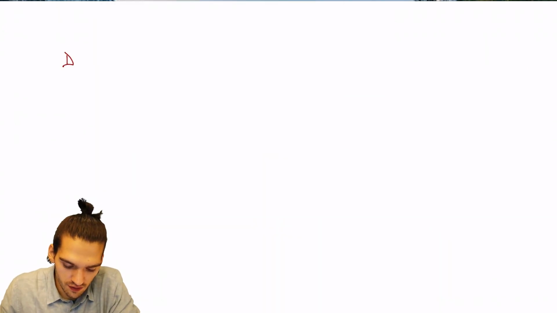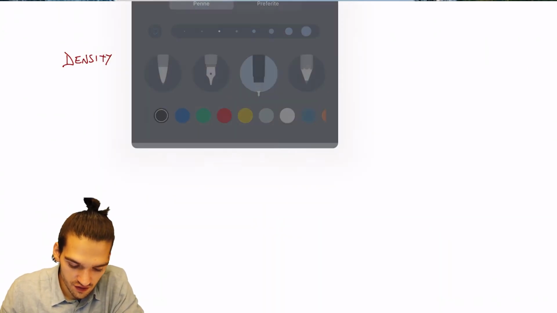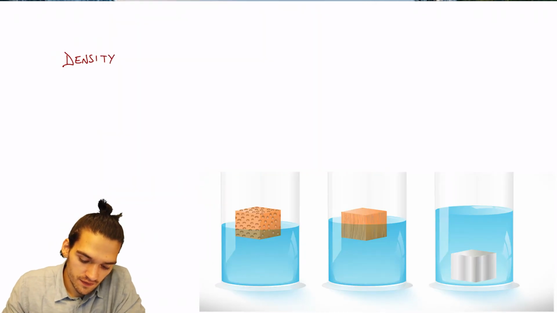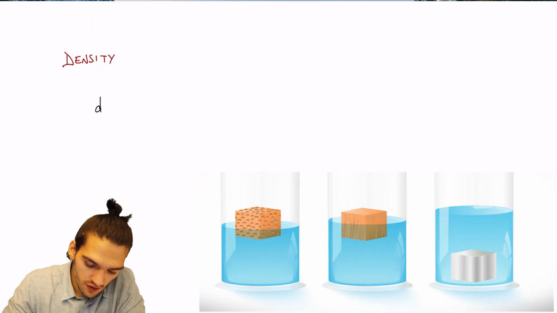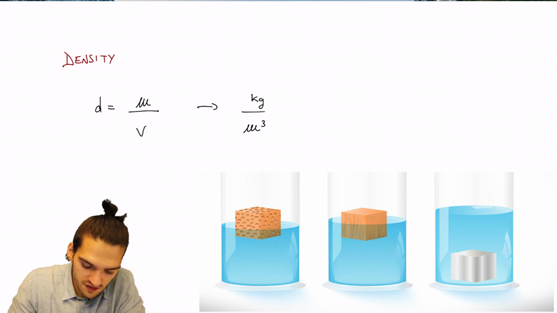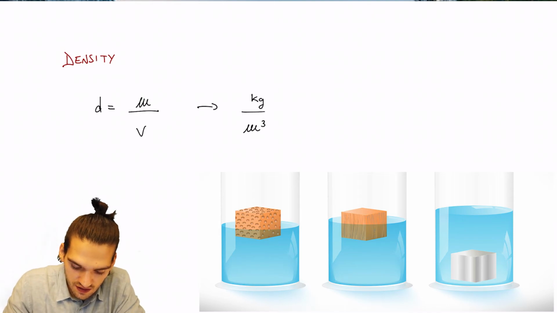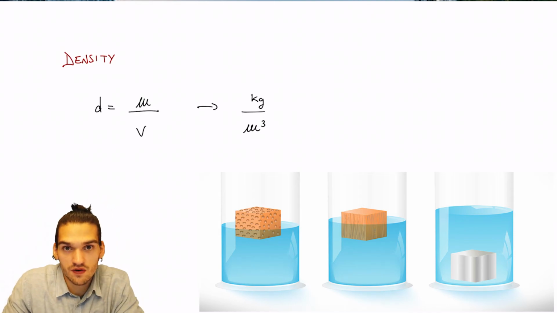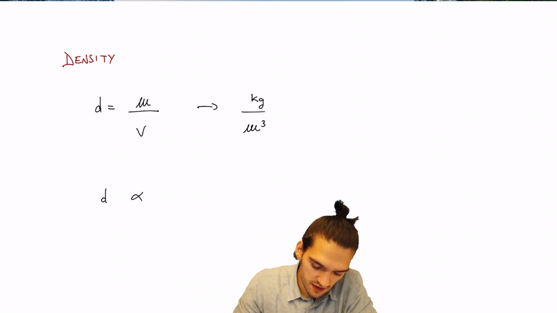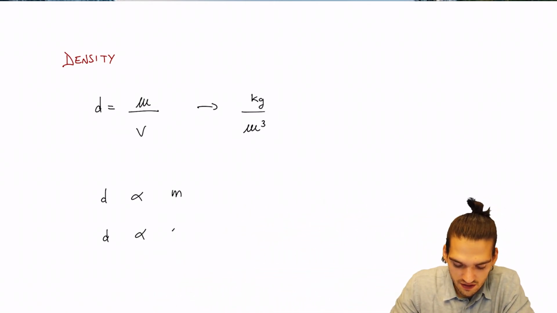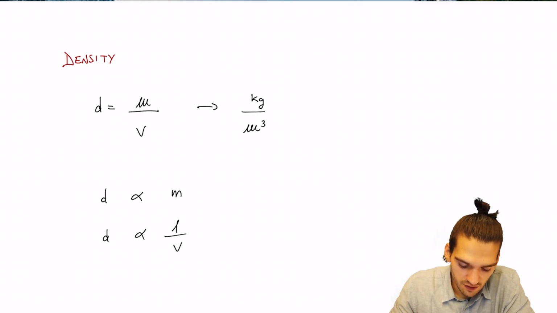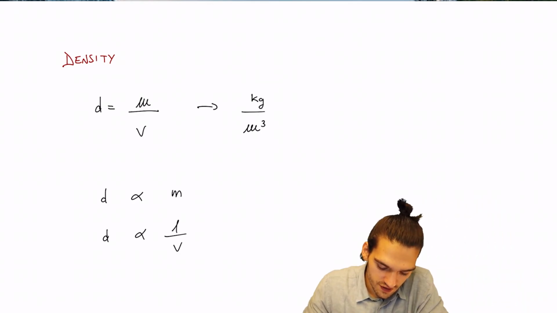Another example of a derived unit of measurement is the density. Well, density is defined as the ratio of mass over volume, and its unit of measurement is kilogram over cubic meter. This means that the density is directly proportional to the mass of a given object, while it's inversely proportional to the volume of the same object.